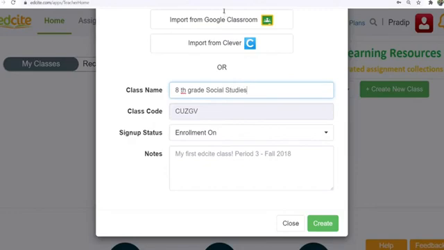Eighth grade Social Studies classroom. Here I put the name of the class. And here you can see the class code automatically generated by the computer. And enrollment is on, I keep this on itself.